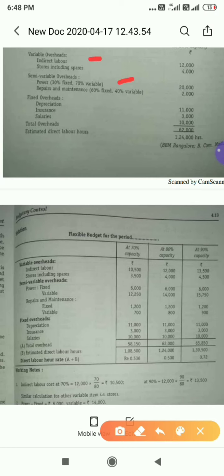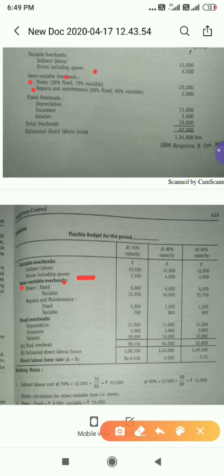Next we have semi variable, and this is very important. Look at here, under semi variable we have both fixed and also variable. Now what you need to do, first you have to write the semi variable overheads. Under that we have power and repairs. First we'll take power. I have told you there are two factors, one is fixed, other one is variable. First we'll take out fixed.